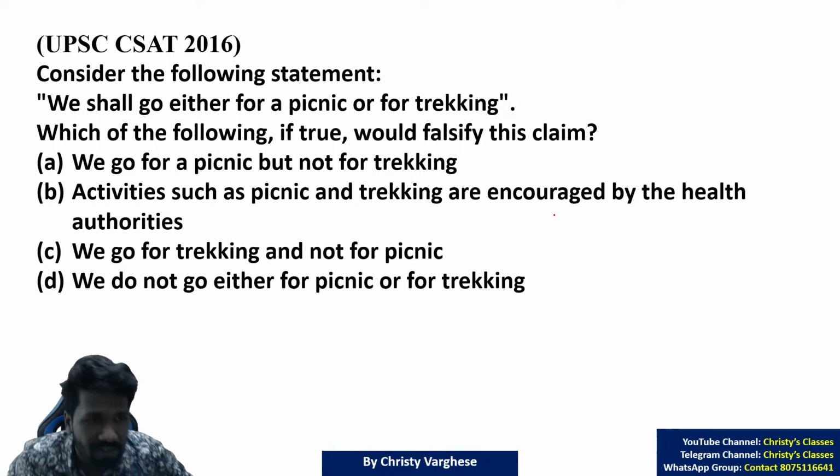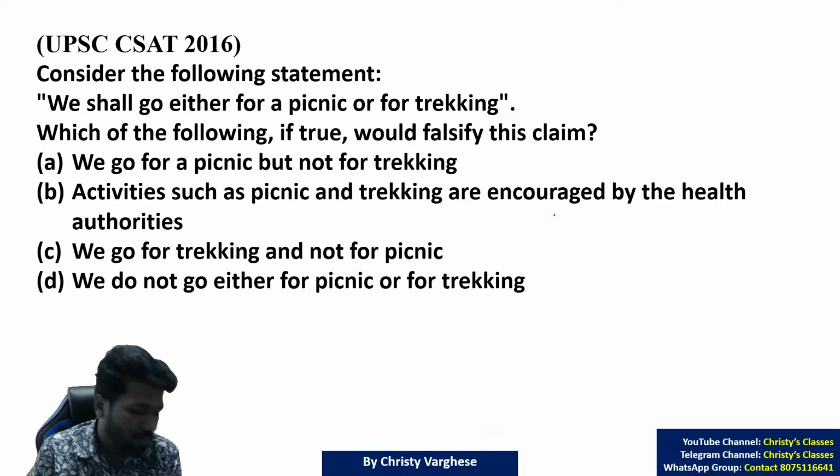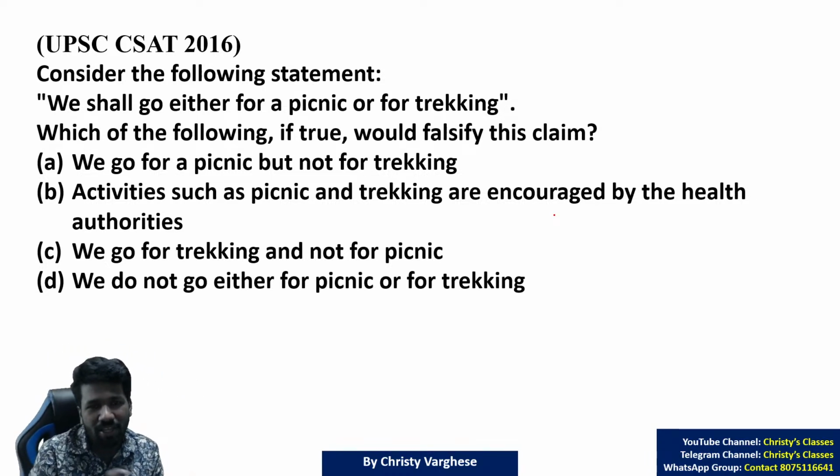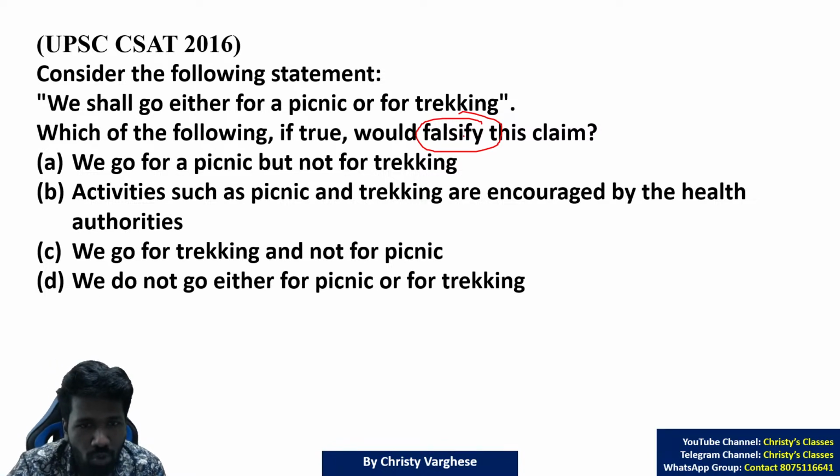Okay, so coming back to this question, consider the following statement. Many of you got an answer. We shall go either for picnic or for trekking. Either or. That means one of these two only we want to go. We go for picnic but not for trekking. Which of the following falsify the claim? I told you a statement can be true or false. So which of the following will make this statement false?